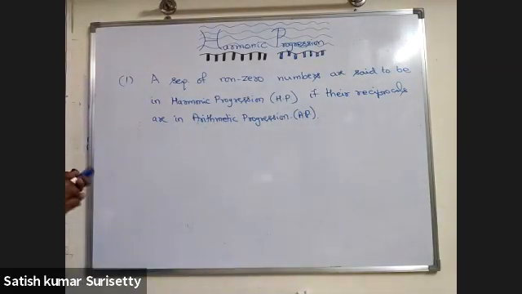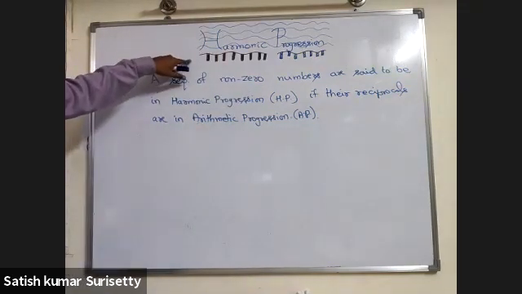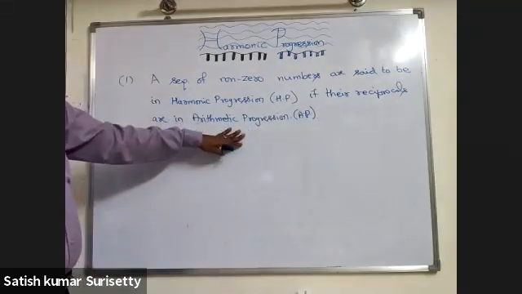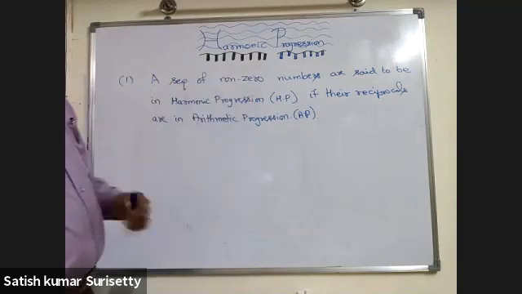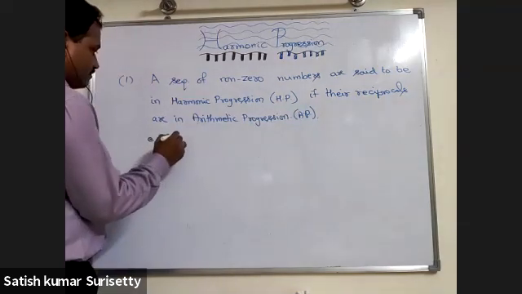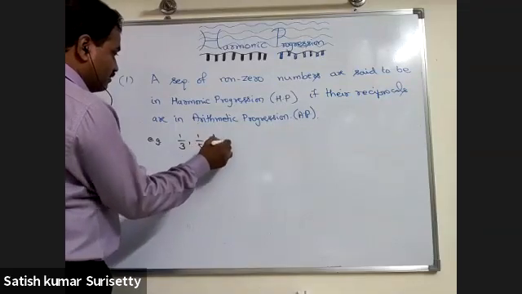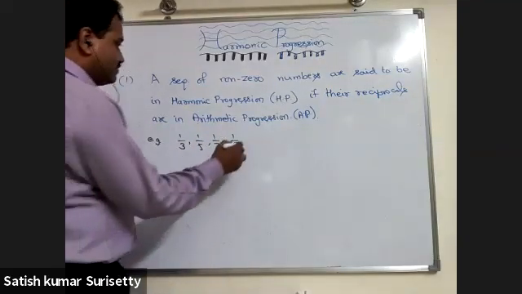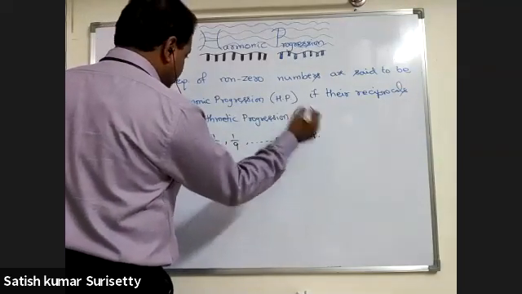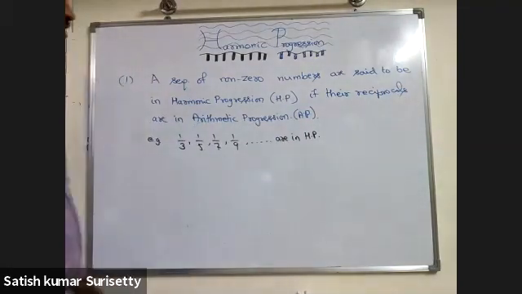So whenever you want to verify whether any sequence is in harmonic progression or not, you take the reciprocals of each and check whether they are in arithmetic progression or not. If they are in arithmetic progression, then you can conclude that the given sequence is in harmonic progression. Example: 1/3, 1/5, 1/7, 1/9, and so on are in harmonic progression because the reciprocals 3, 5, 7, 9 are in arithmetic progression.